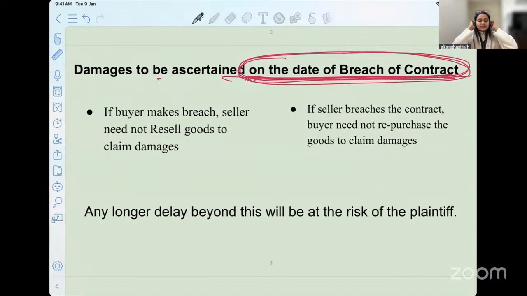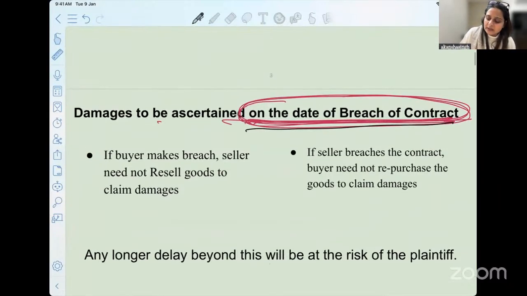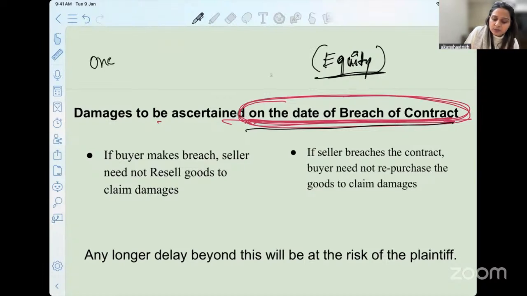So that is how we have written here that the damages are to be ascertained on the date of breach of contract. Where is this coming from? You just read that illustration: on the date of breach of contract, what was the amount of damage. Now I'll tell you one concept. If you're a law student, have you heard of the term equity? There's a very famous saying that one who seeks equity must do equity. Correct? So we are expecting the same equity from you here also.